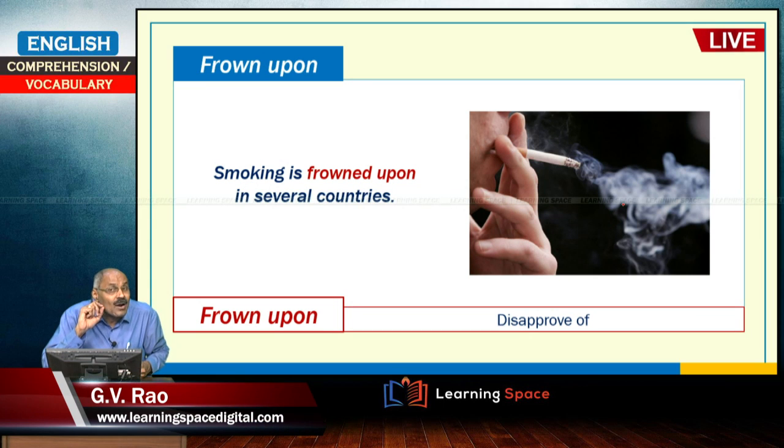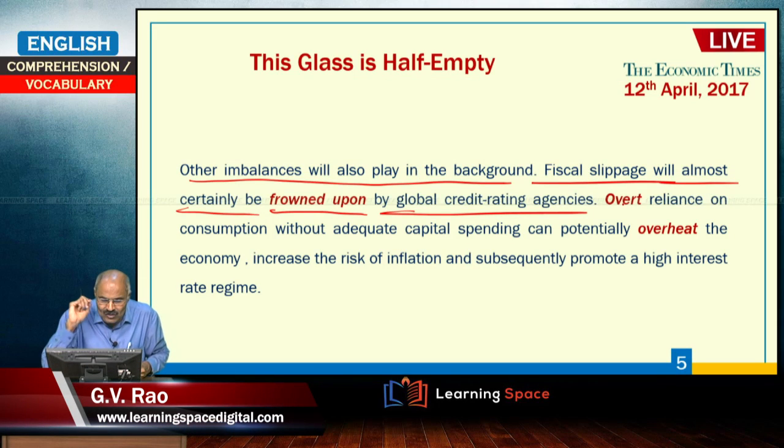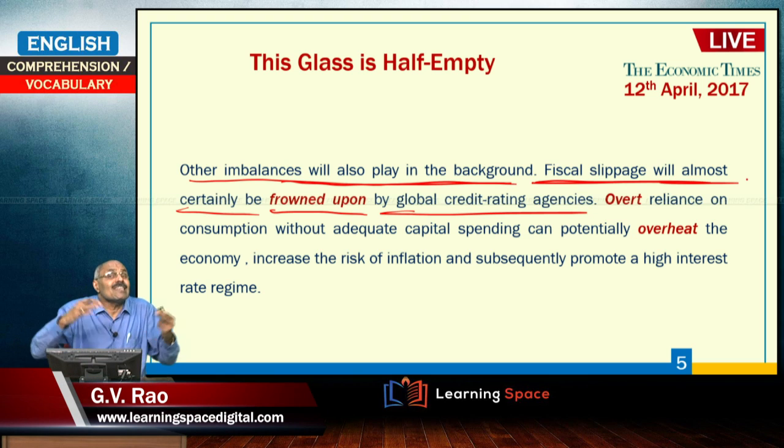Here you see, frown upon. Smoking is frowned upon in several countries. So, frown upon means disapprove of. Other imbalances will also play into the background. Fiscal slippage will be disapproved by global credit rating agencies.